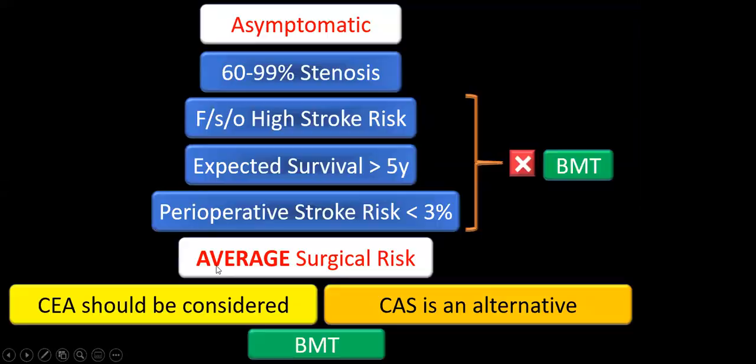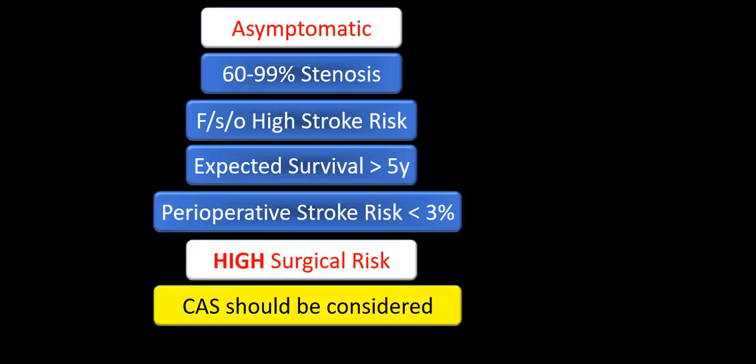Two things we have to remember. Asymptomatic patient, average surgical risk, carotid endarterectomy. Lesion percentage 60 to 90%. And asymptomatic patient, high surgical risk, carotid artery stenting.